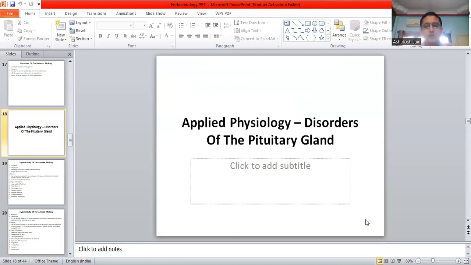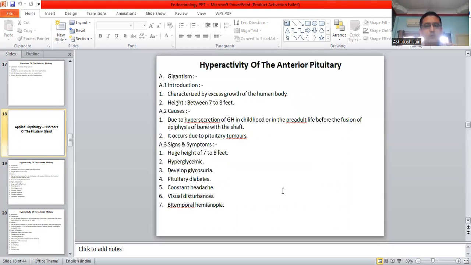We should know some basic points. So, moving on forward, first is the hyperactivity of the anterior pituitary. Now what does hyperactivity mean? Hyperactivity means the extra activity of the anterior pituitary gland.